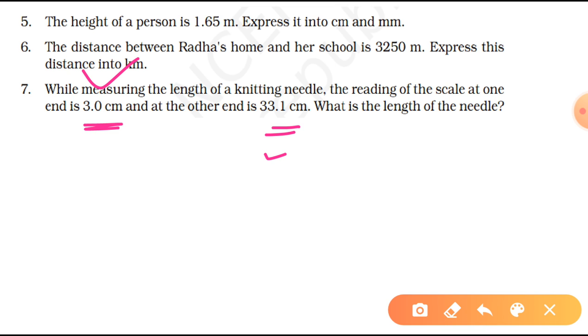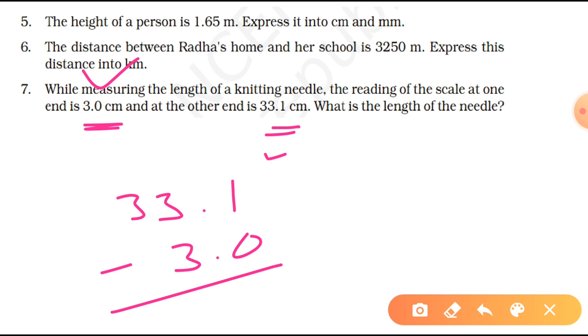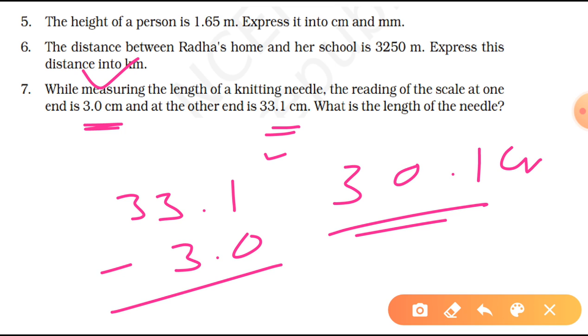So if you want to find the actual length, that will be equal to 33.1. You have to subtract 3.0 out of it and you will get your answer as 30.1 centimeter. You have to always place the unit after the number. Okay, it's a good practice to do.